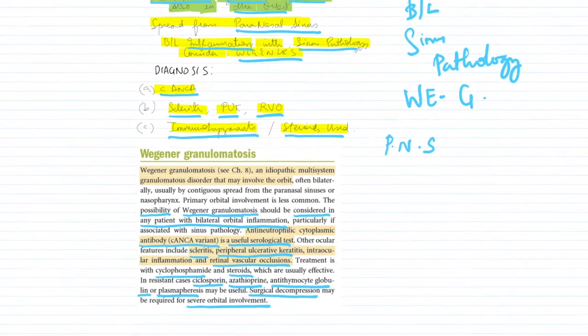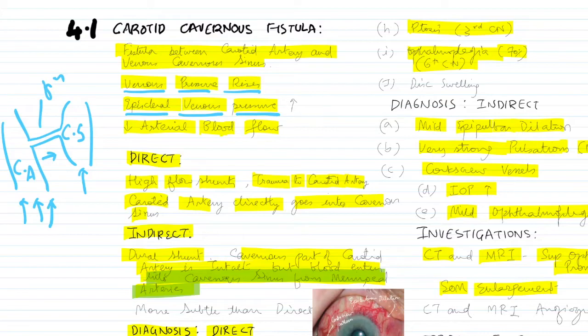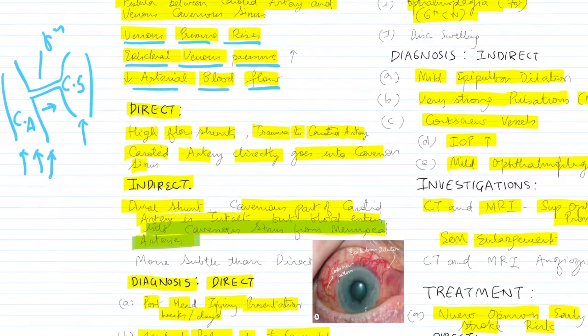Now let's continue. We have a fistula that is forming between a carotid artery and a cavernous sinus. So what happens is the venous pressure rises because there is a lot of pressure in the carotid artery. It would eventually cause the pressure in the cavernous sinus to increase. It would give rise to an episcleral venous pressure increase, whereas the arterial blood flow would decrease. There could be a direct fistula or there could be an indirect one.